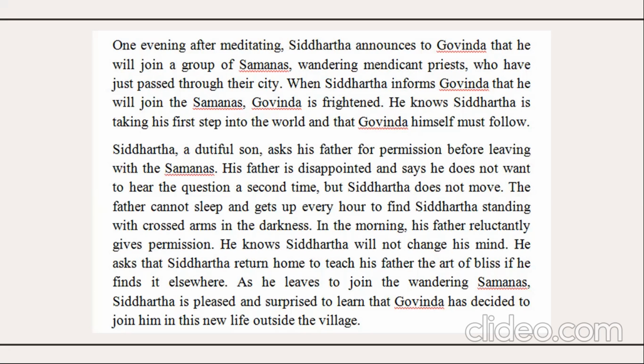Siddhartha, a dutiful son, asks his father for permission before leaving with the Samanas. His father is disappointed and says he does not want to hear the question a second time, but Siddhartha does not move. His father cannot sleep and gets up every hour to find Siddhartha standing with crossed arms in the darkness. In the morning, his father reluctantly gives permission. He knows Siddhartha will not change his mind. He asks Siddhartha to return home to teach his father the art of bliss if he finds it elsewhere.